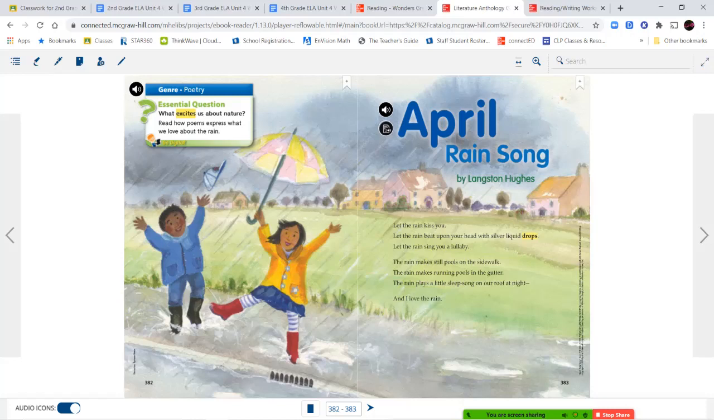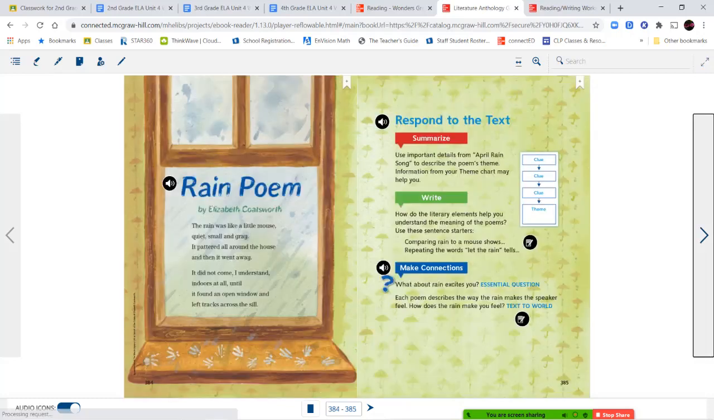So in the first stanza, the repetition we're seeing is let the rain. In each one of these lines of this first stanza, it says, let the rain, let the rain, let the rain. In the second stanza, it says, the rain, the rain, the rain. So the rain makes still pools in the sidewalk. The rain makes running pools in the gutter. The rain plays a little sleep song on our roof at night. And I love the rain. So that's where the emphasis is, right? That's where the author wants you to focus your attention.